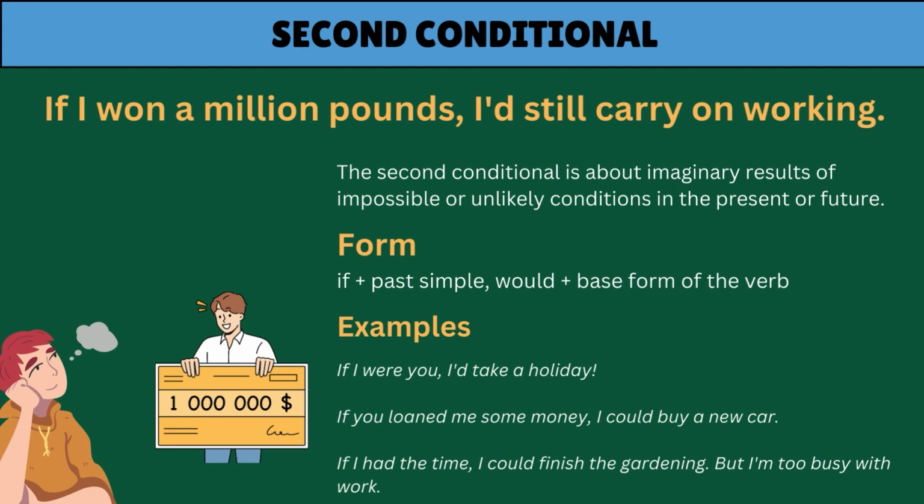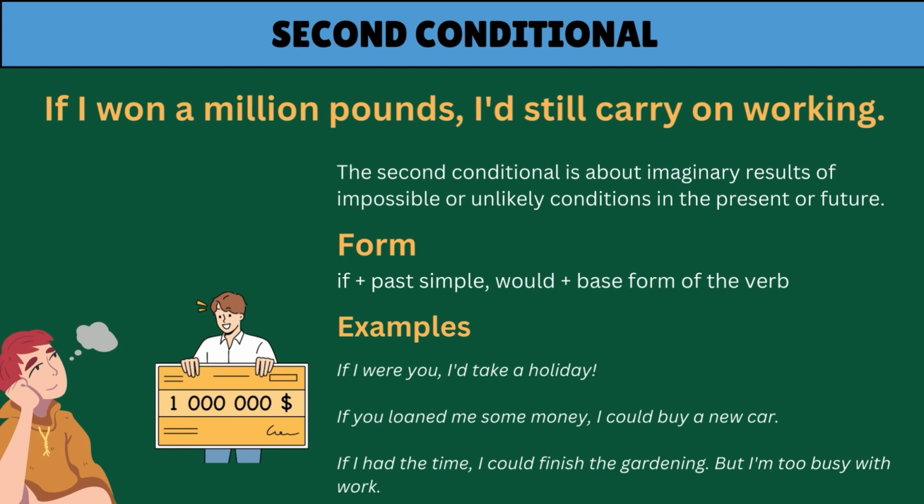The second conditional is about imaginary results of possible or unlikely conditions in the present or future. We construct the second conditional by having if plus past simple followed by a would plus base form of the verb or infinitive form of the verb.